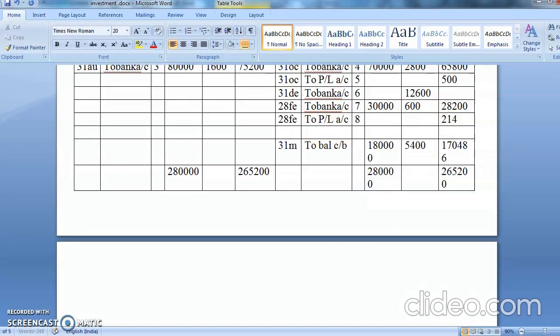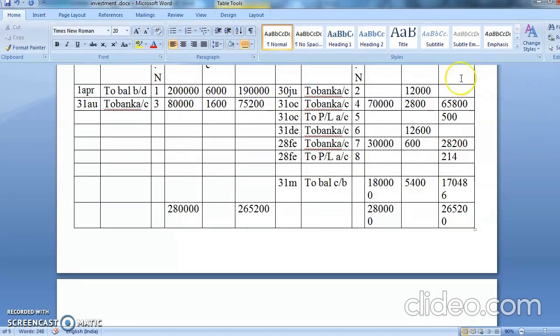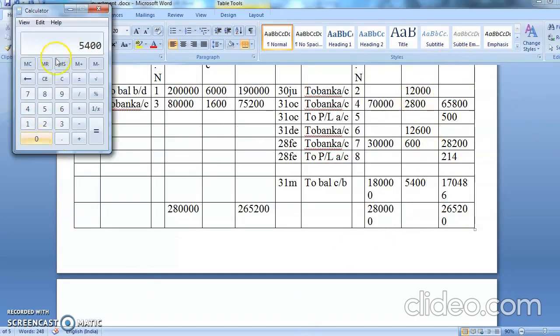You know interest is an income. So it is always this side, the credit side will be bigger. Only in the case of interest the credit side will be bigger, and the difference you're going to transfer into profit and loss account as net interest, that is written in profit and loss account. 12,600, 600, 5,400.